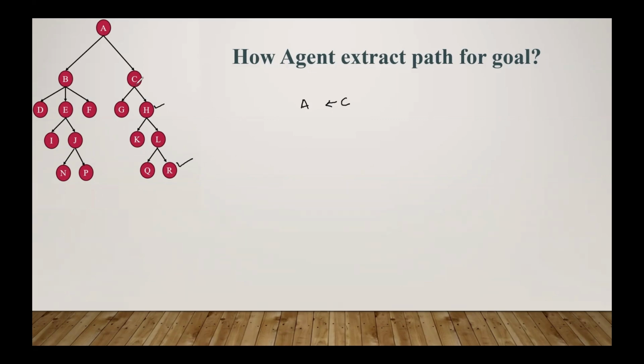It will traverse all the routes. So if we go for BFS, then A, B, C, it will traverse all the paths to reach R. But once it reaches the goal node, it will try to find out which one is the parent of it.